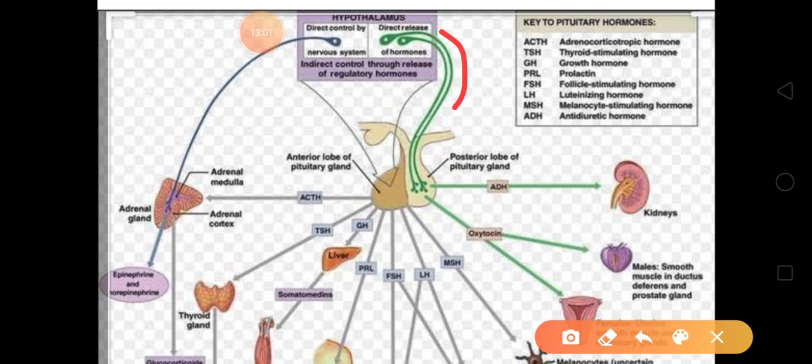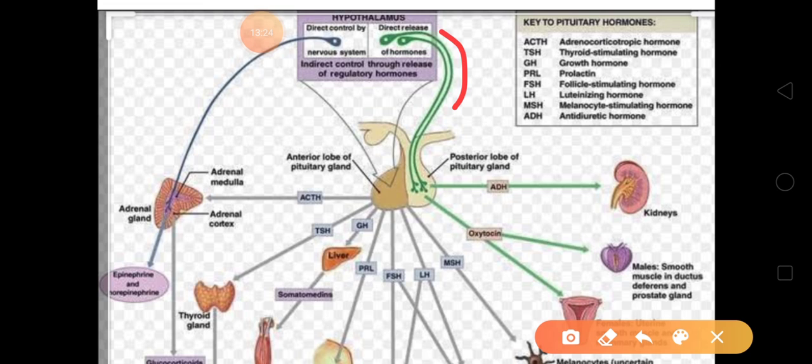Now in posterior pituitary we have one important thing which you can see in green color over here. What they are telling is that the hypothalamus is directly releasing the hormone. This we have studied in previous pages. So hypothalamus will directly release the hormone in posterior pituitary and it will be stored there. Posterior pituitary will not release any hormone.